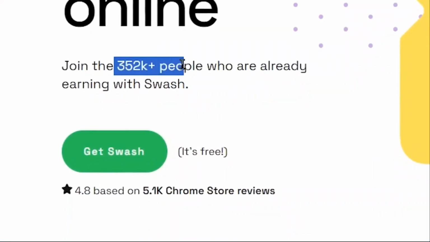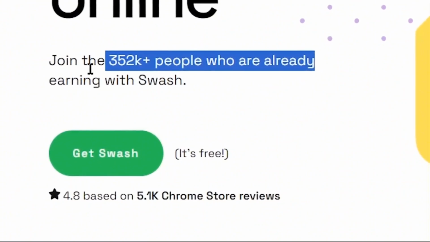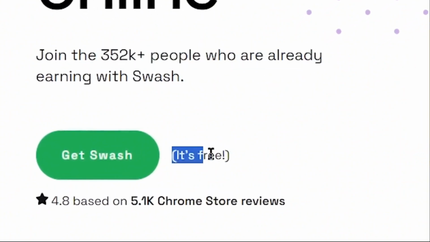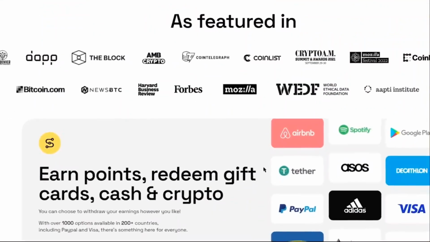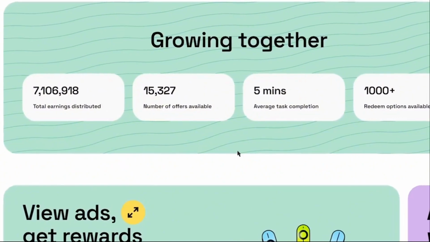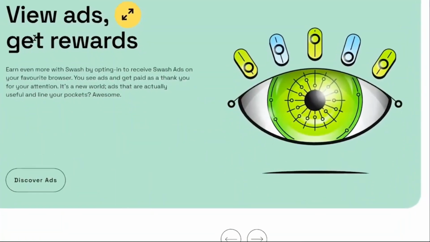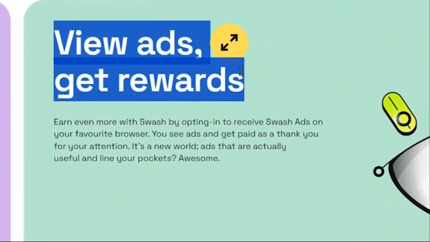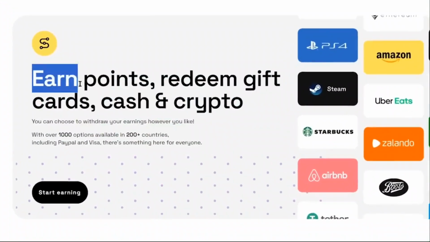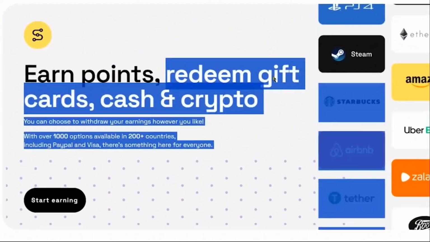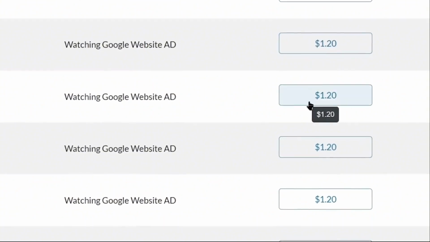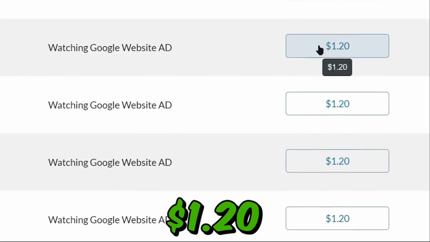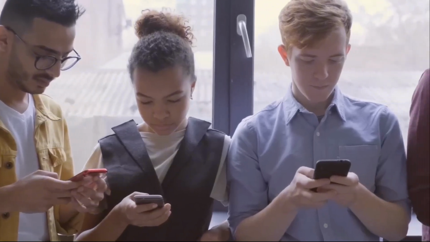As you can see, they already have over 300,000 people earning money on Swashapp, and it's also completely free to use, so you don't have to spend any money, and you can get paid to watch those Google ads for free. All you have to do is to watch the Google website ads, and you will get paid for watching each Google ads. You will earn points for watching Google ads that you can later redeem in the form of gift cards, cash, or in crypto. You can earn anywhere from a few cents up to $1.20 per Google ad you watch, depending on your country.